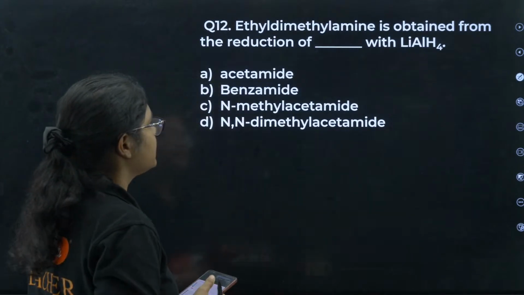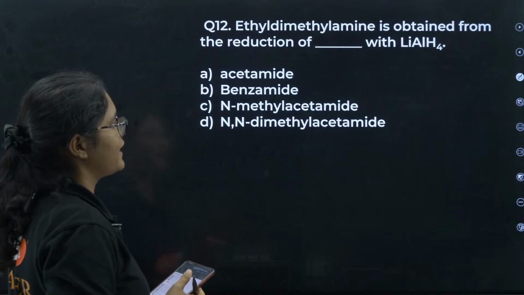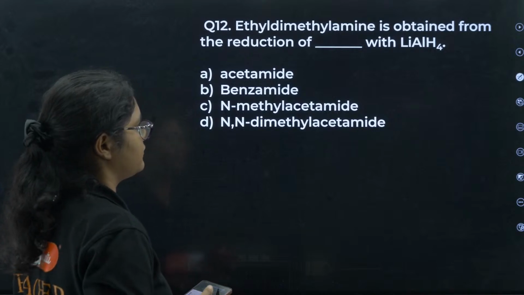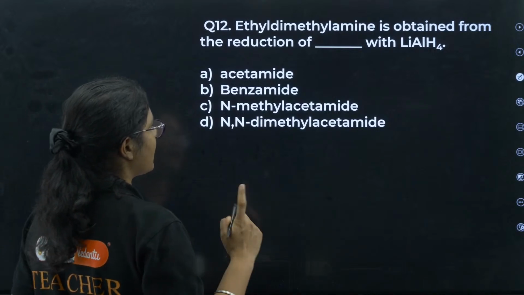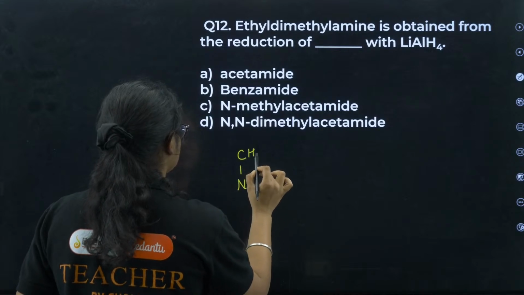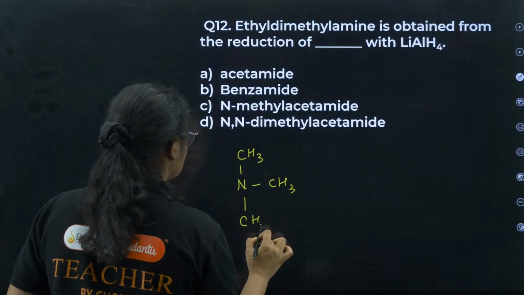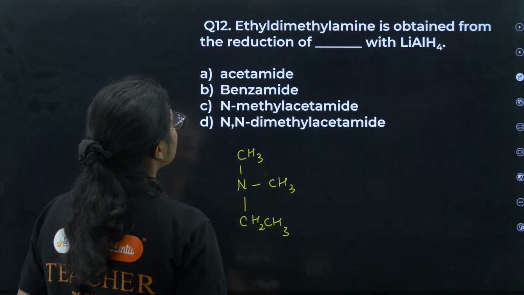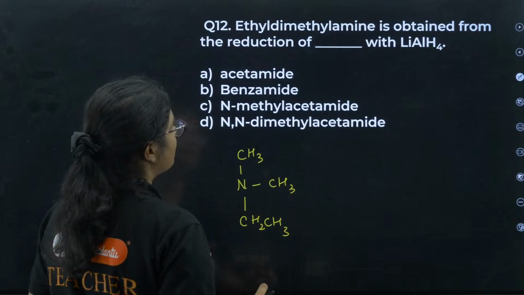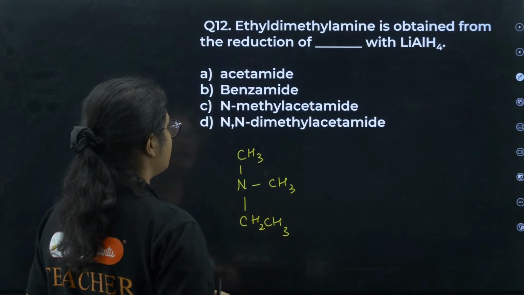Okay. Ethyl dimethyl amine is obtained from the reduction of dash with lithium aluminium hydride. So you want ethyl dimethyl amine, means you have CH3, CH3. Ethyl dimethyl amine is obtained from the reduction of dash with LiAlH4.